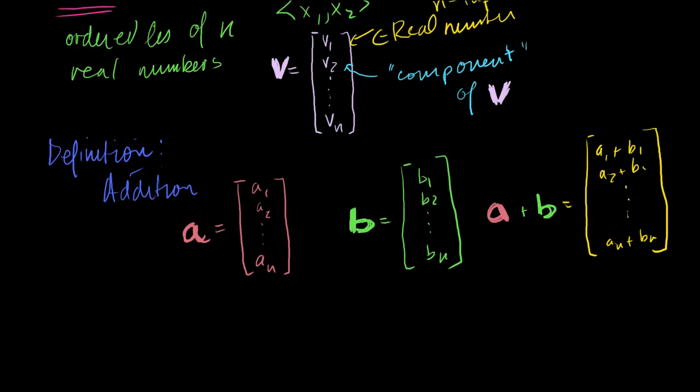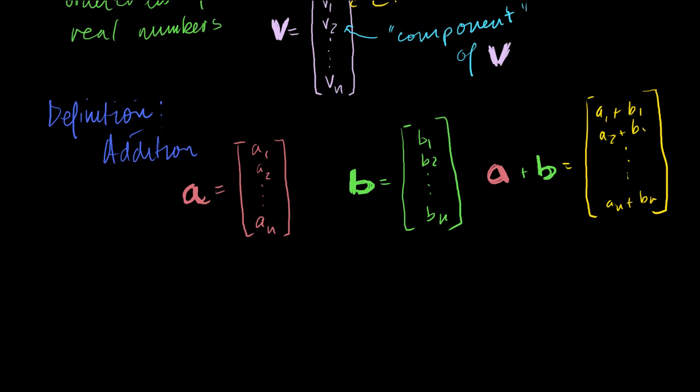And if you found this somewhat confusing, I'm almost going through pains to write something very simple in very confusing terms. If I have two vectors in R2, let's say the vector 2, minus 1, and I want to add that to the vector 3, 2, I literally just add each of the corresponding components. So 2 plus 3 is equal to 5. Minus 1 plus 2 is equal to 1. That's all my definition of vector addition is for my vectors in real numbers.